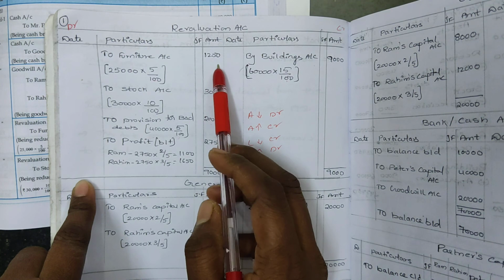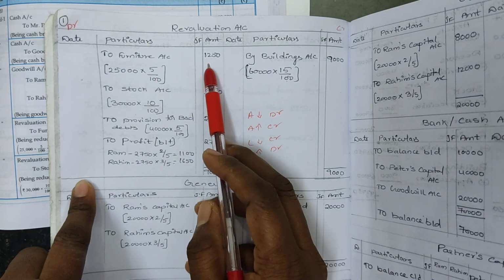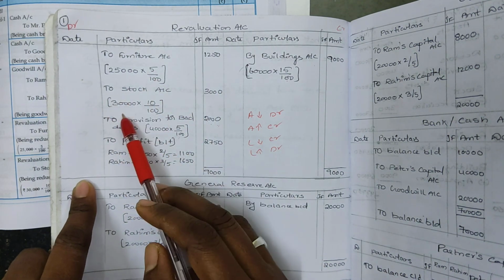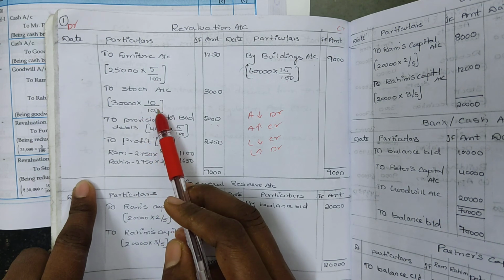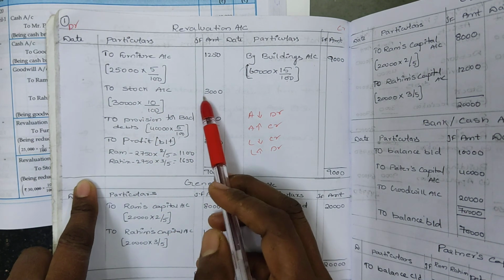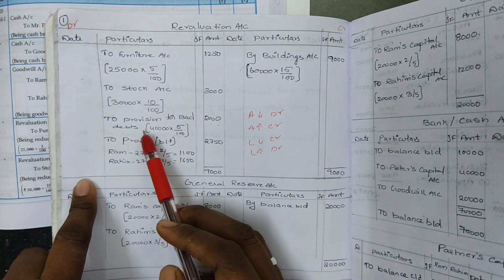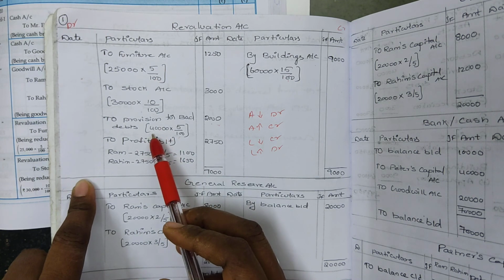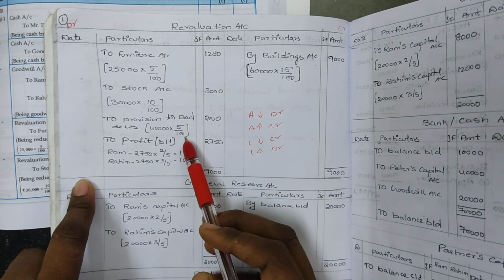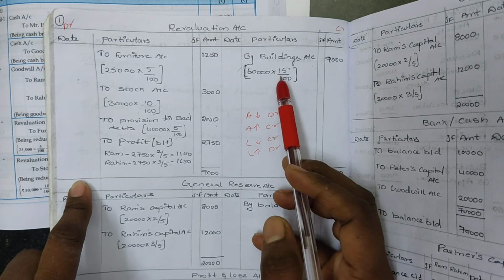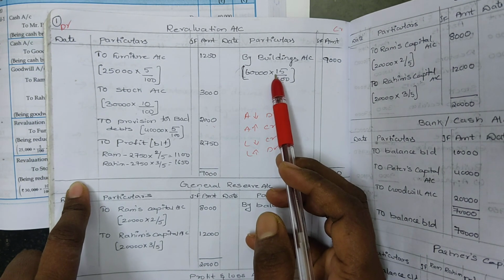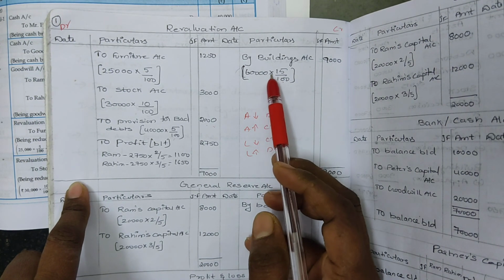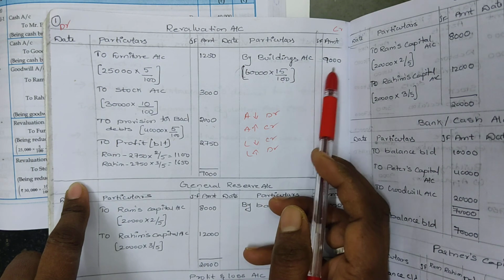Furniture has decreased: 25,000 into 5% is 1,250, and stock also has decreased: 30,000 into 10% is 3,000, and we have created a provision. On debtors, he has asked to create a provision, so 40,000 into 5% is 2,000. Building value has been increased, so 60,000 into 15% is 9,000.